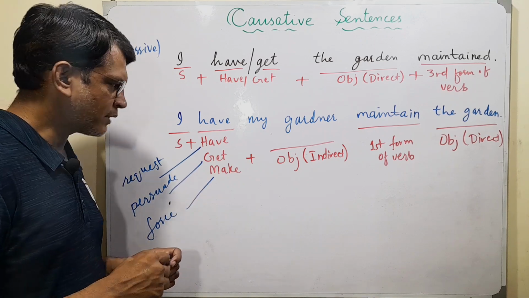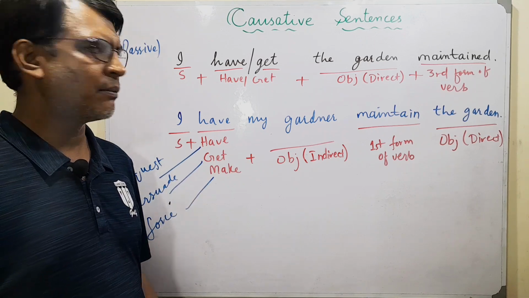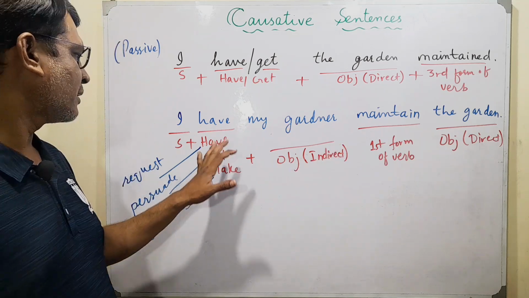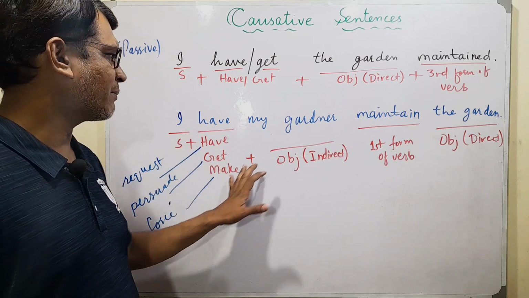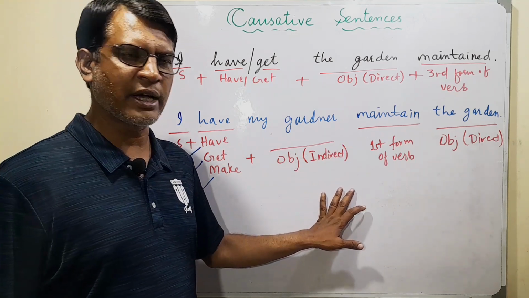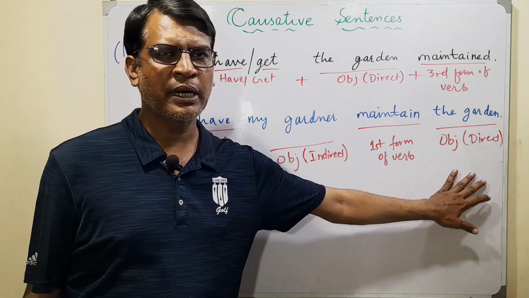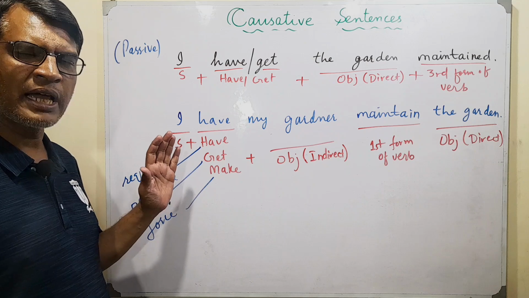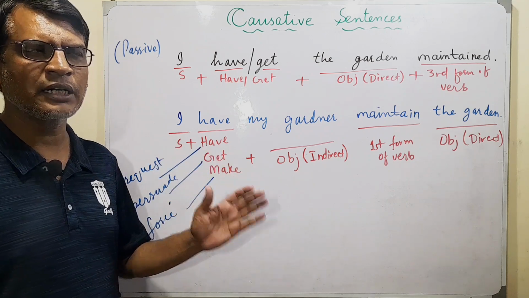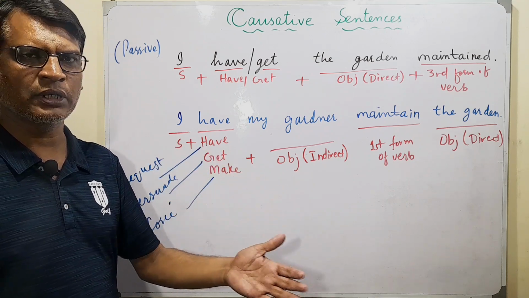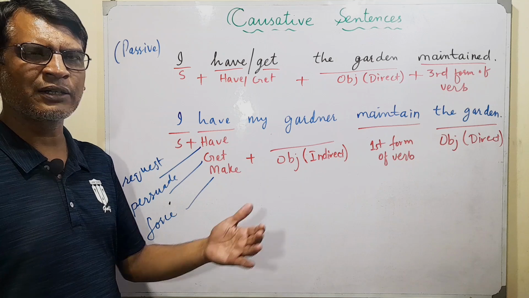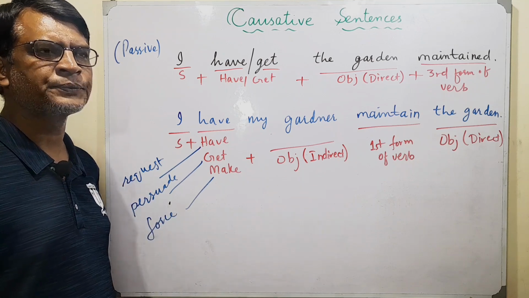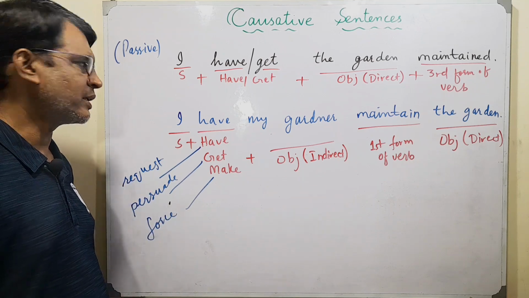So when you say I have my gardener maintain the garden, I, which is subject, have, get, make, plus object, which is indirect, first form of verb, and then object, which is a direct object. If you say I have my gardener maintain the garden, it means I'm paying him for the same work. So I request him, please maintain the garden. I'll pay you this much amount, and he does that.